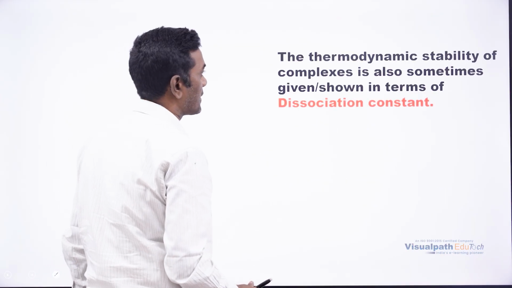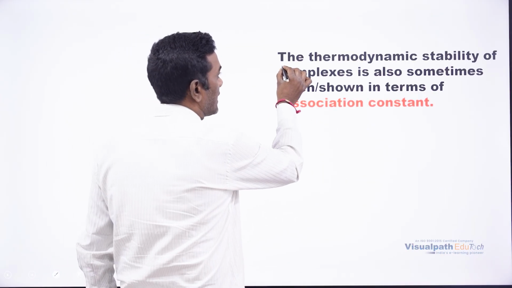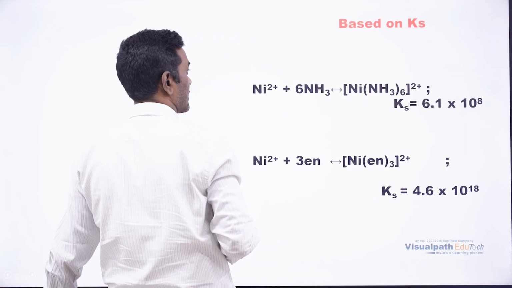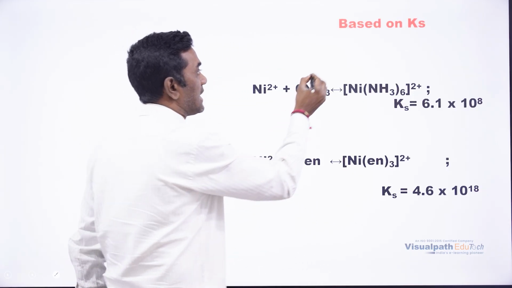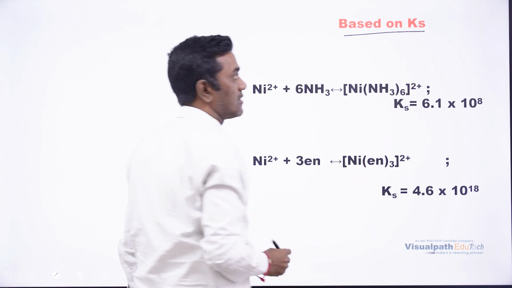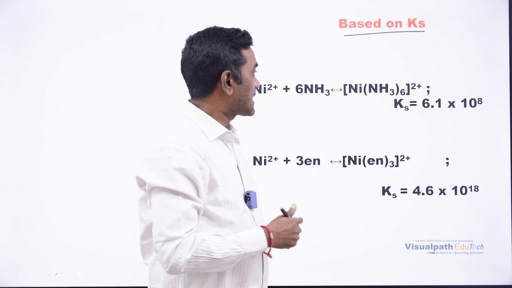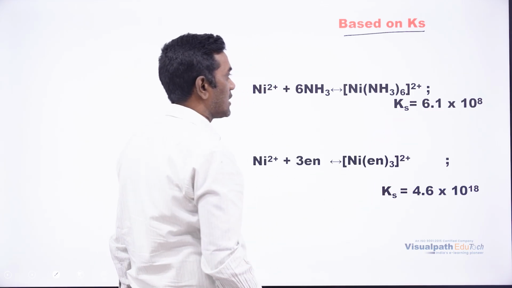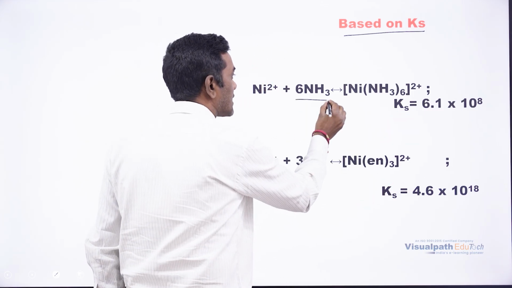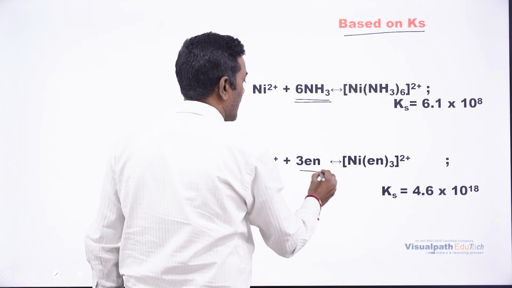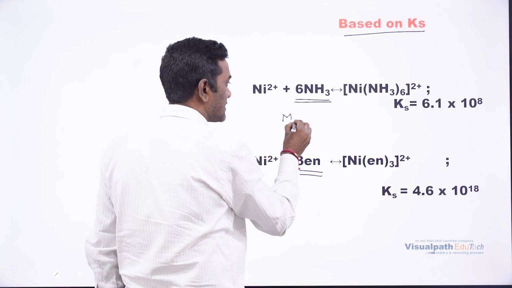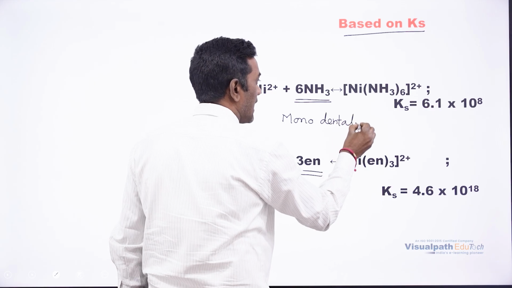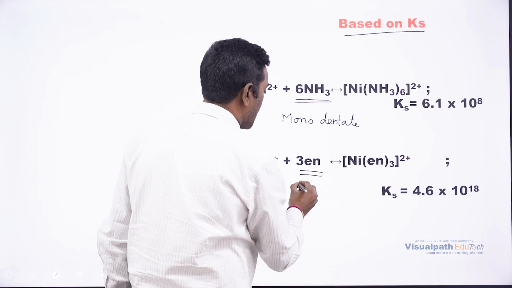Next, let us look at the next example, in which this is also based on the equilibrium constant, but the ligands are different. One is ammonia, a monodentate ligand, and the other one is a bidentate ligand.